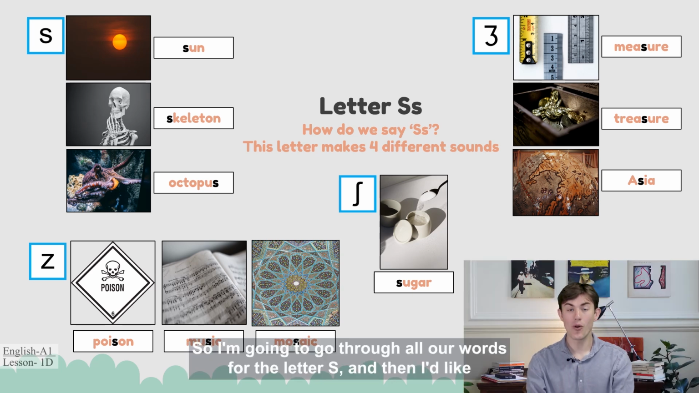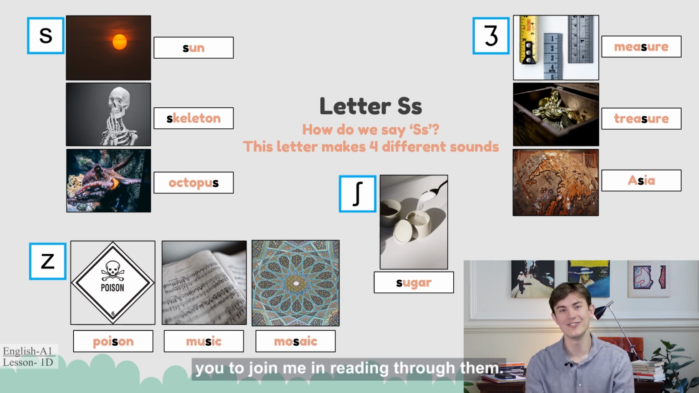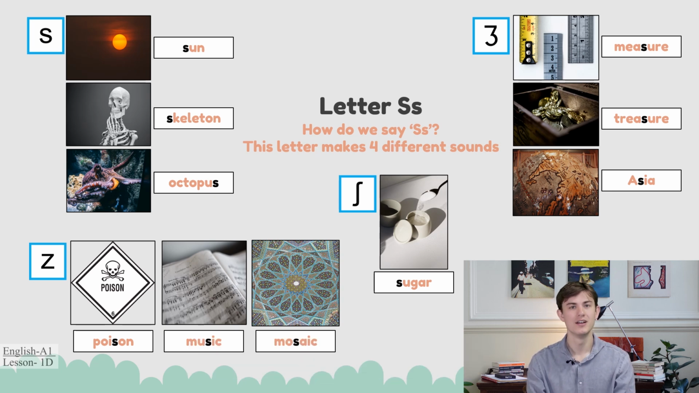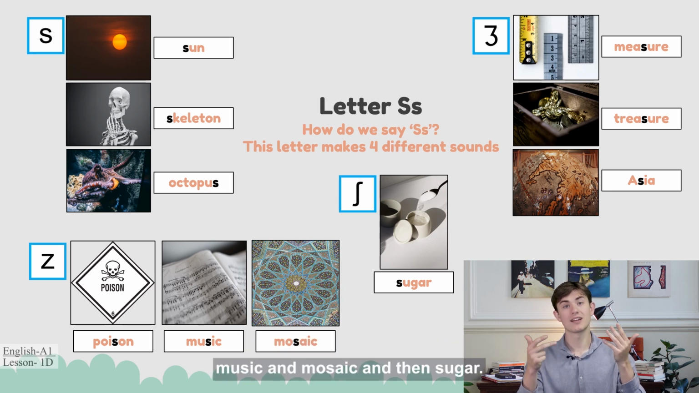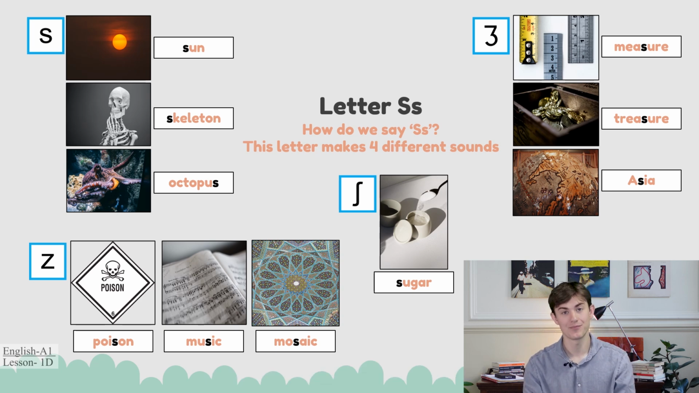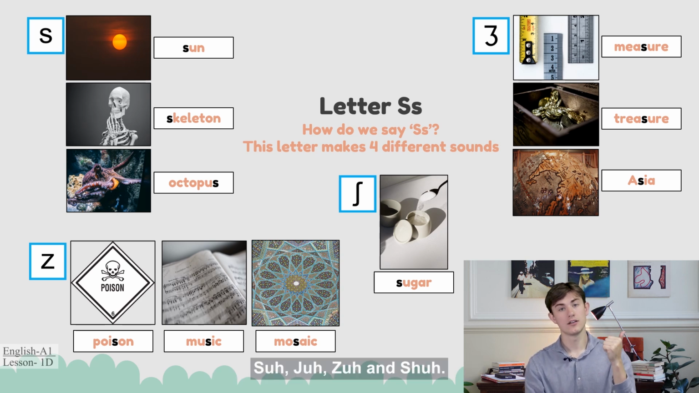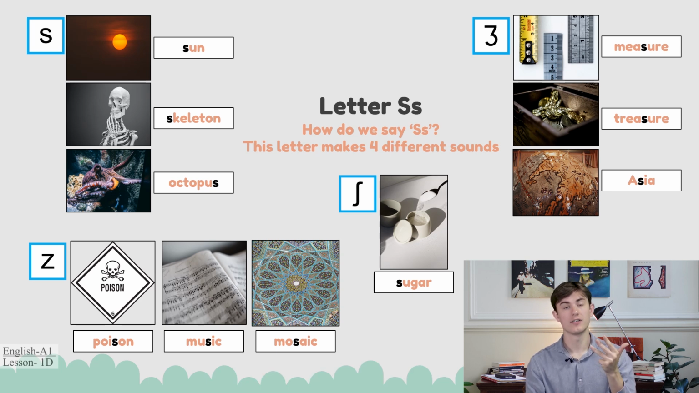So I'm going to go through all our words for the letter S, and then I'd like you to join me in reading through them. So we have sun, skeleton, octopus, measure, treasure, Asia, poison, music, and mosaic, and then sugar. So S, J, Z, and Sh.